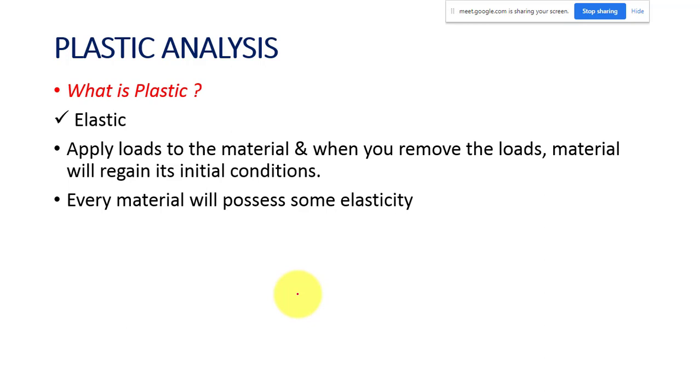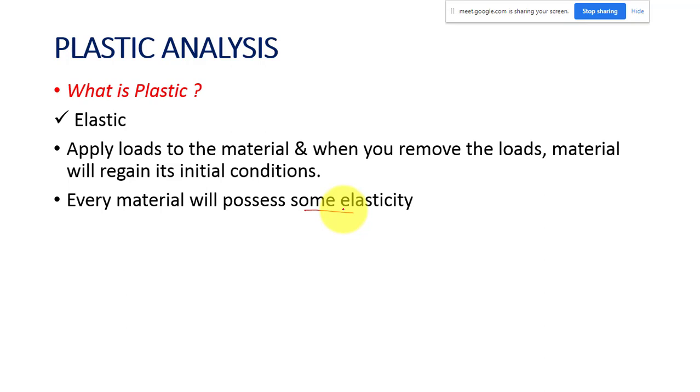You can go for a large load, and even if you remove the load, it will come back to the initial position. There will not be any permanent deformation in the structure. But if you take a brittle material, you can apply only a very small amount of load. After that it will break, or it will just cross the elastic range. That is why I say every material will possess some elasticity, but it will vary from material to material.